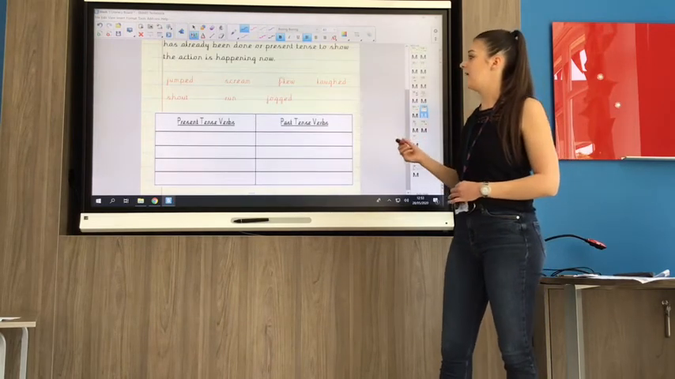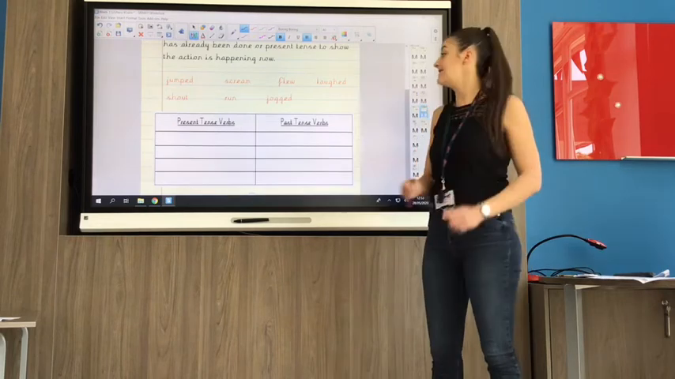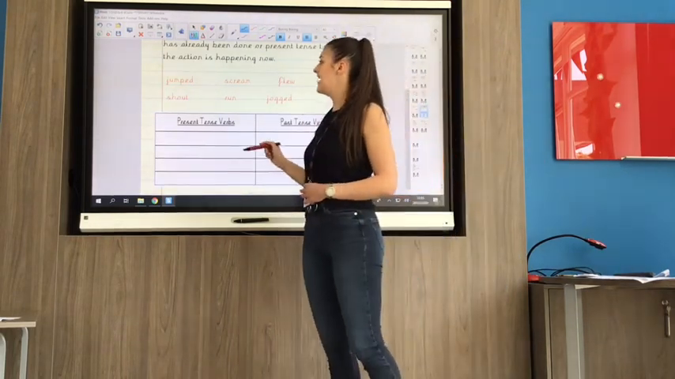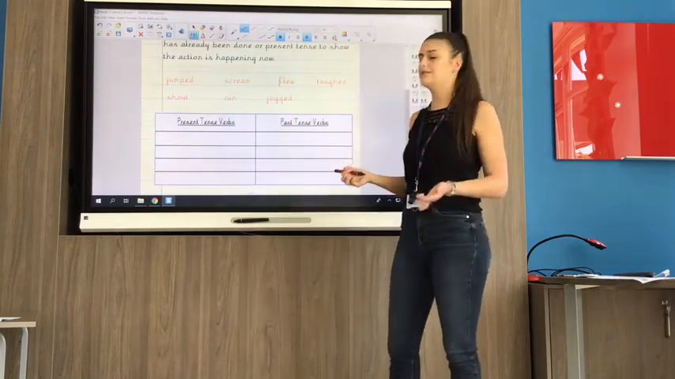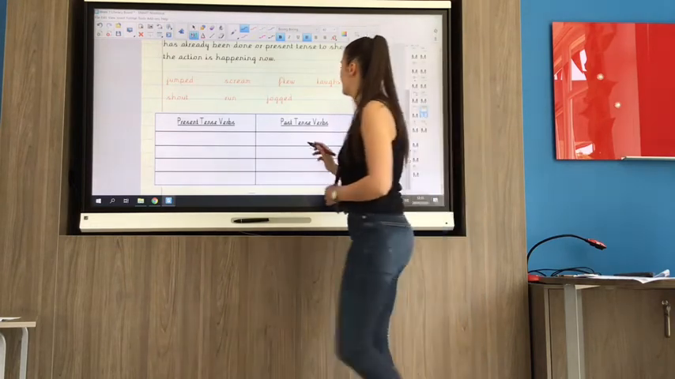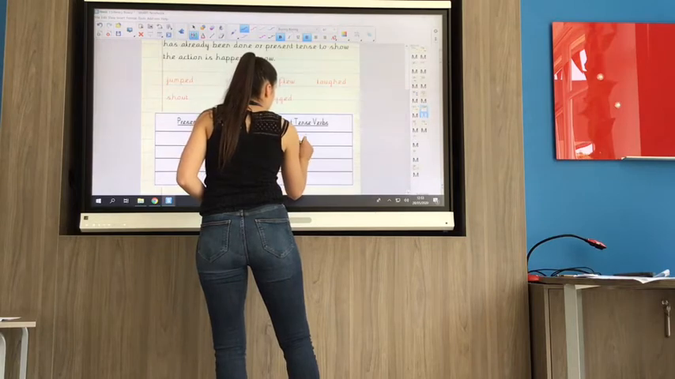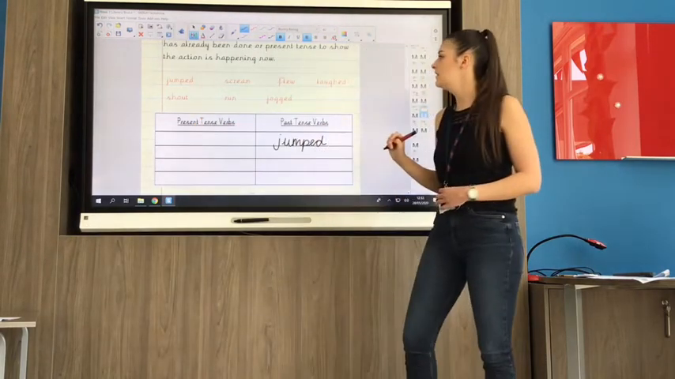So I always think about this when I use the sentence. If it could happen yesterday, that means it's the past tense. So let's have a look. Yesterday, I jumped over the pond. Now that makes sense. I wouldn't say yesterday I jump over the pond. So jumped with the ed on the end must be past tense. So I'm going to fill it in my column there.